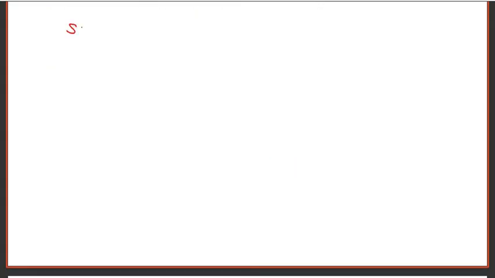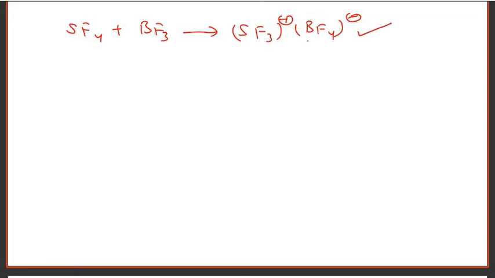Let us take SF4 plus BF3. This gives the complex SF3 plus, which is a cation, and BF4 minus, which is an anion. Now they are asking about the anion, this BF4 minus, and its F19 NMR spectrum.